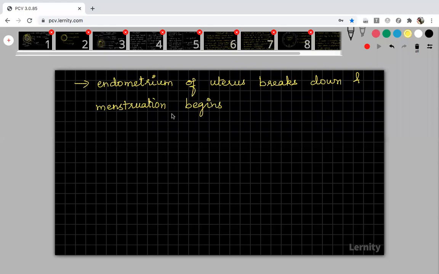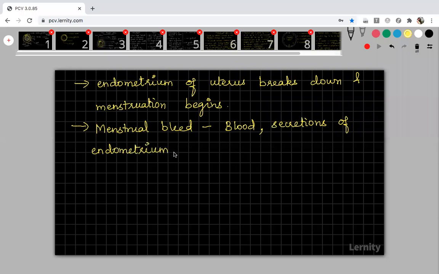And what will happen in this menstruation? What are the components of menstrual bleed? It consists of blood, and then secretions of endometrium. In your endometrium, many glands will be there, and when the endometrium wall ruptures, all these secretions from the glands will also be released.